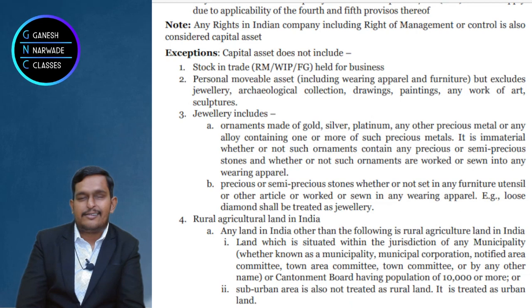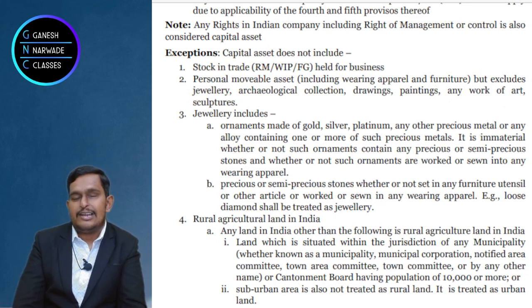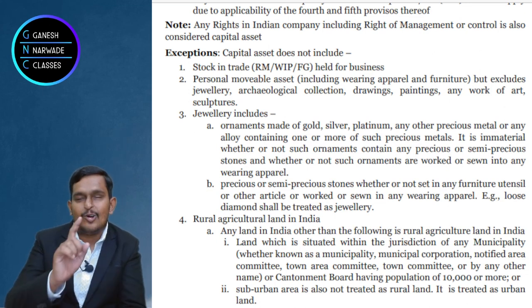Totally, the dress is sewn with diamonds and gold and something like that. So that wearing apparel in which gold or diamonds and precious metals are sewn into, that wearing apparel is also called jewelry.